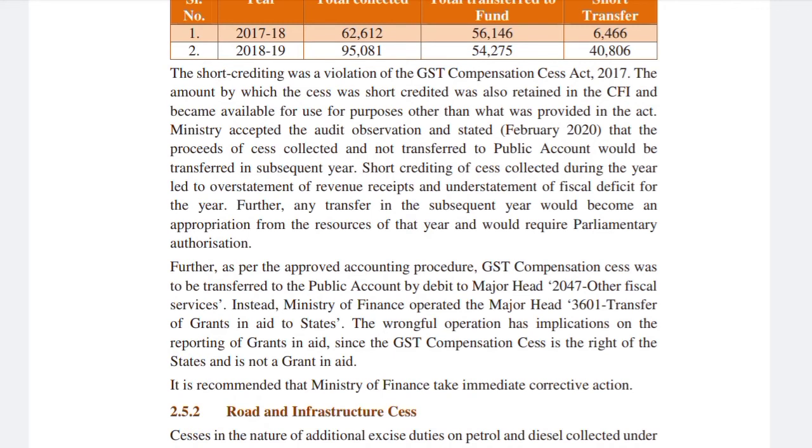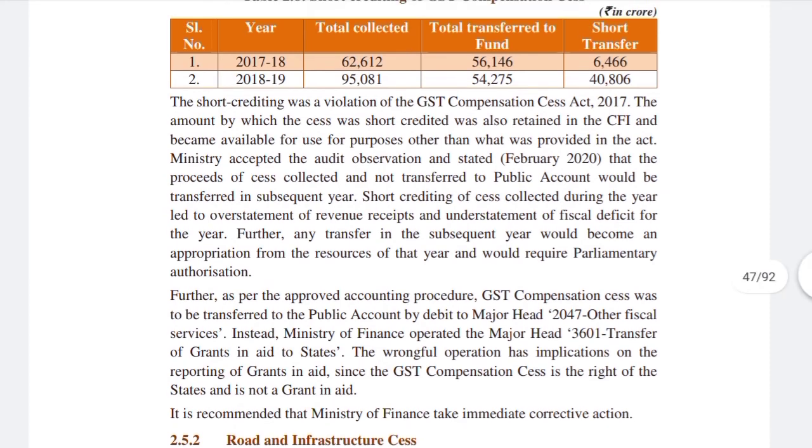We can say that the head used was also incorrect. Instead of other fiscal services, the ministry operated the head transfer of grants in aid to the states. And this is the fourth misstatement in the accounts, and it is recommended that the Ministry of Finance take immediate corrective action.